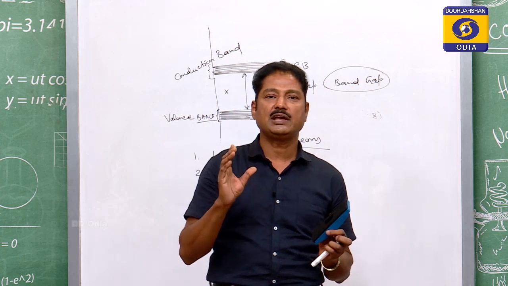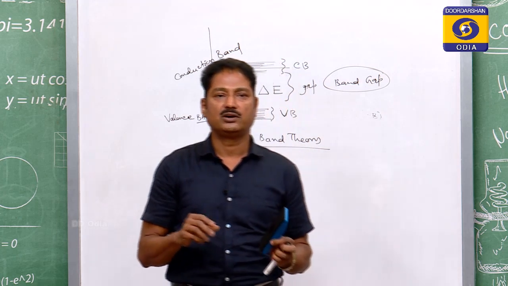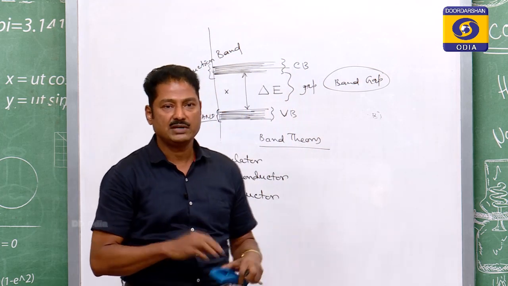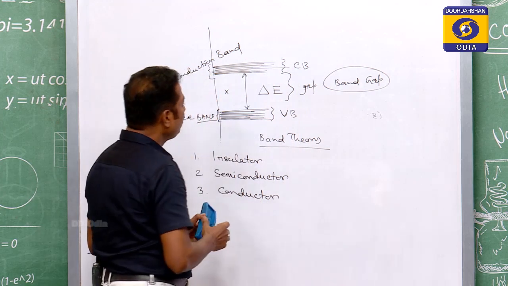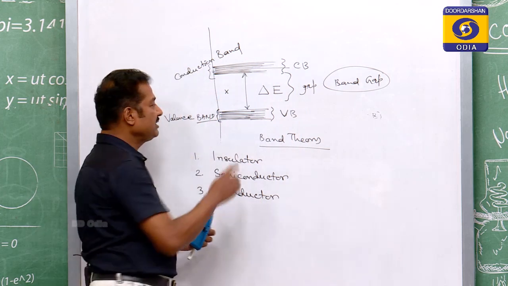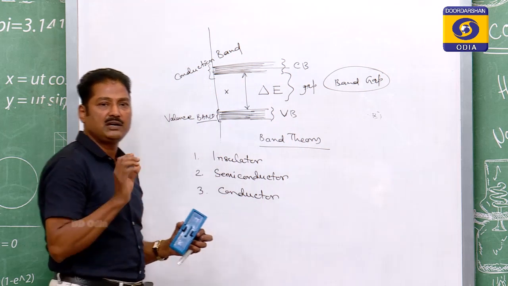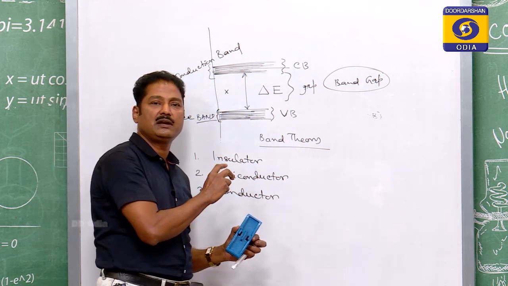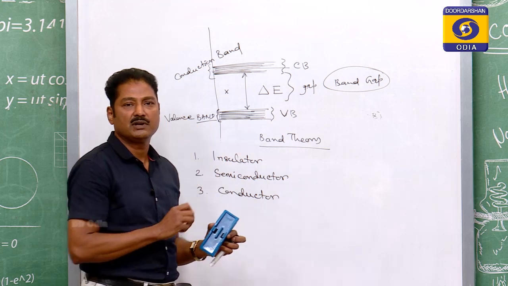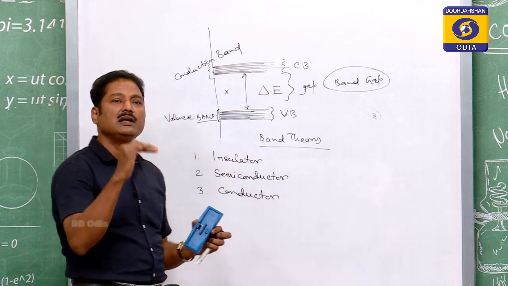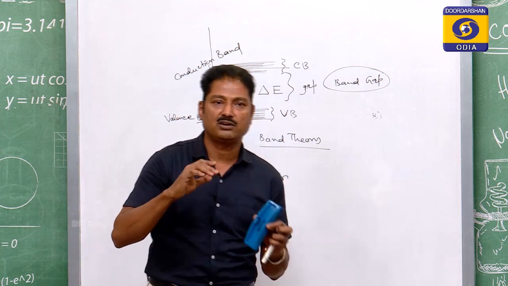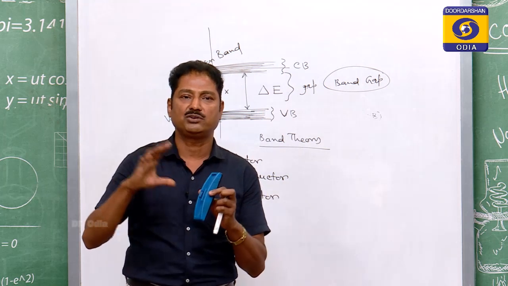We categorize the three materials on the basis of band theory. You know what band theory is: the matter should have some valence band and some conduction band. Below the valence band there are other bands, but we are not taking care of them, we are not giving importance to those bands.